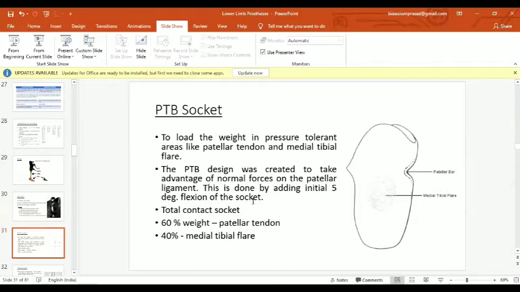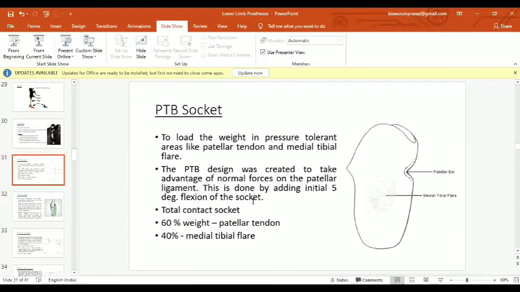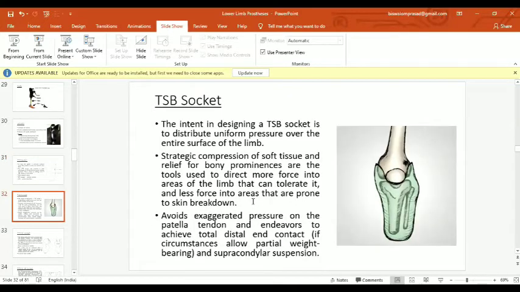How is this done? This is done by adding initial 5-degree flexion of the socket while we do the alignment, or while we fix it on the pylon. Then total contact socket, how it bears weight: 60% weight through the patellar tendon and 40% through the medial tibial flare, while the distal end of the stump is generally offloaded in it.